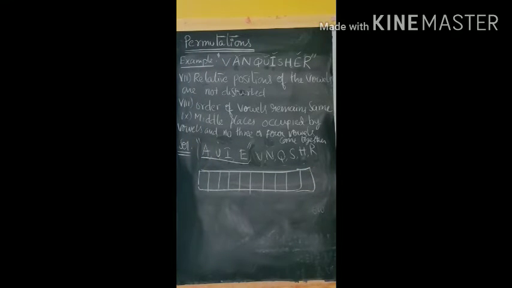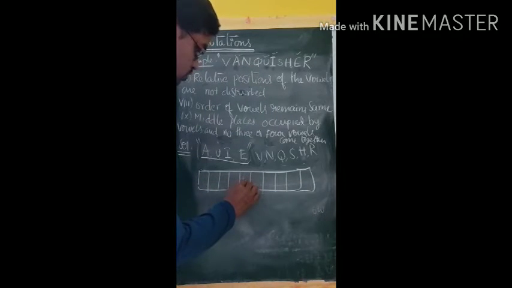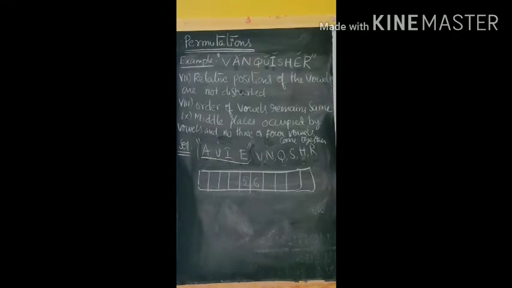So the middlemost positions mean the 5th position and 6th position. In the 5th and 6th positions, we have to arrange vowels. We have 4 vowels available. We have to arrange 2 vowels in these 2 places out of 4 vowels.